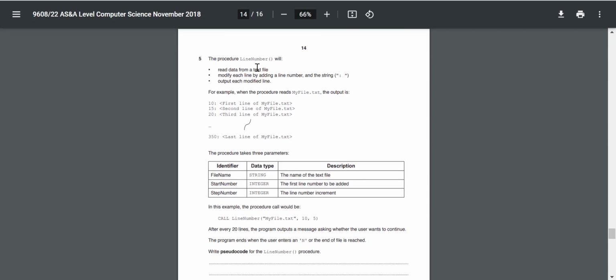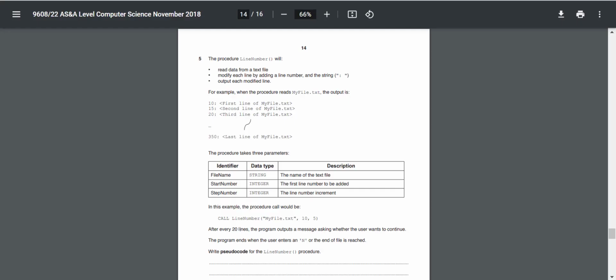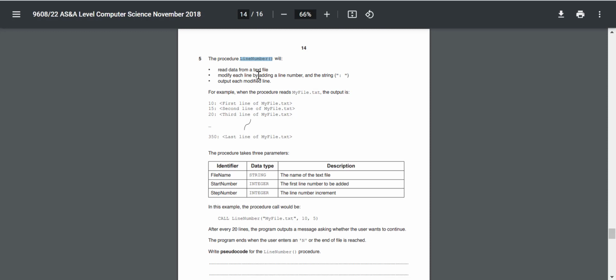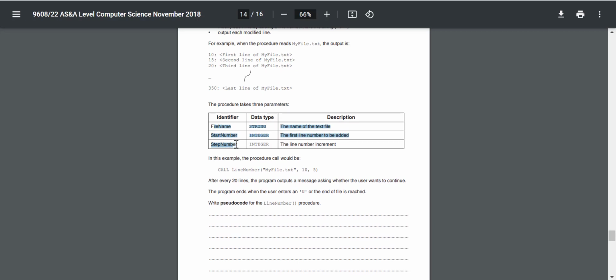So we need to have a procedure. Now in Python, we know that the procedure is this. So def, and I'm going to call it line number. What I'll do is I'll do the pseudocode equivalent using hashtags afterwards underneath each bit. Now it says it takes in the file name, start number, and step number. So the step number is the line number increment. The first line is the first line number to be added.